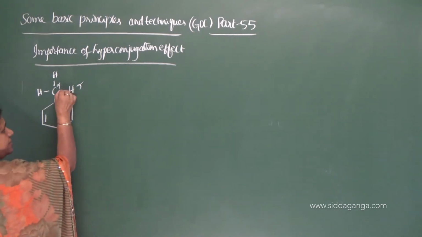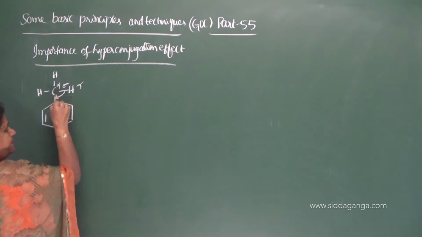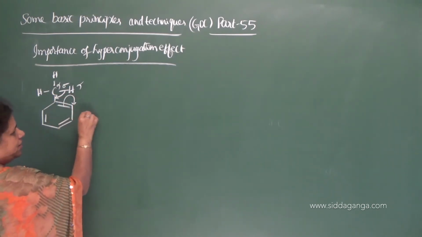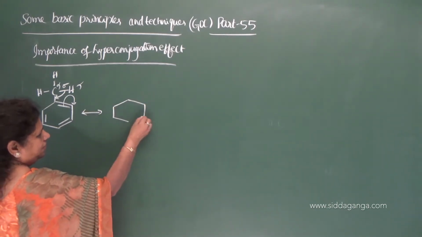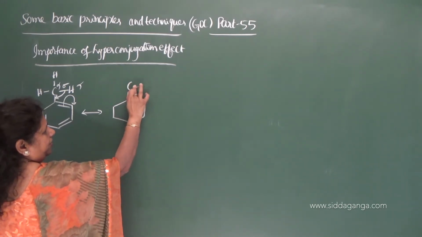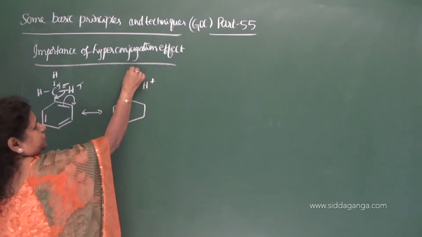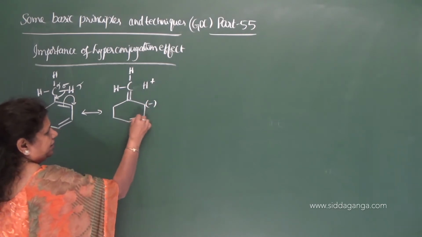This sigma electron of the alpha C-H bond displaces here, and the simultaneous displacement of the pi bond takes place, and thereby we get a conjugation between the sigma electrons and the pi bond. This becomes a double bonded carbon, and with the loss of the bond here, hydrogen gets a positive charge, and here we get a negative charge.